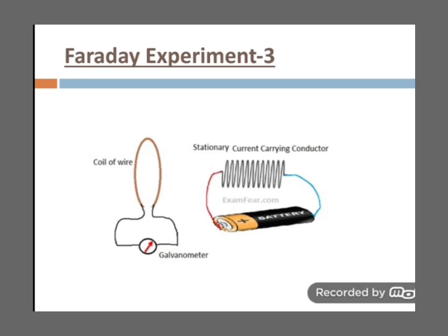That means the coil in which the current is flowing is known as the primary coil, and the coil in which the current is induced is known as the secondary coil. These are the 3 Faraday's experiments.